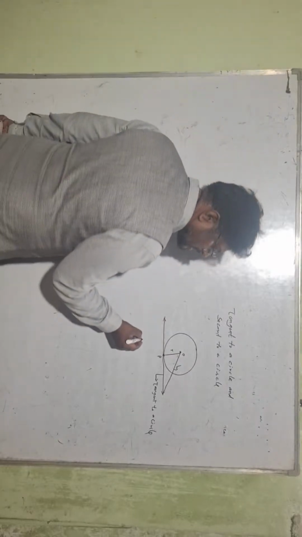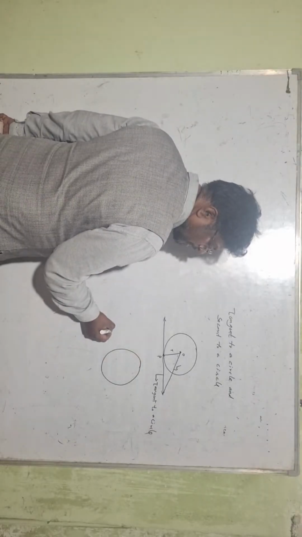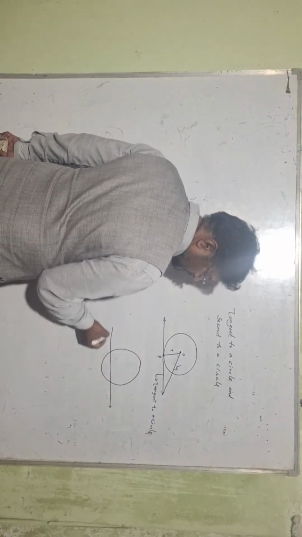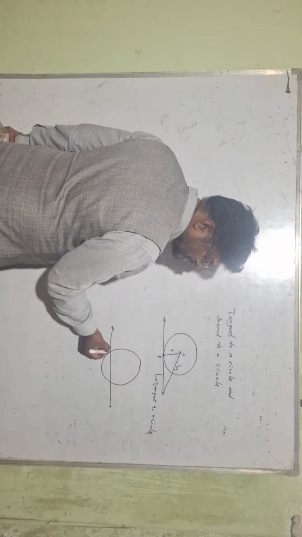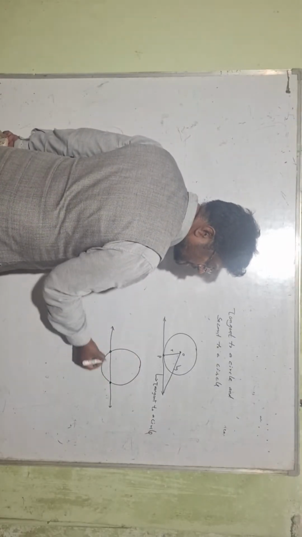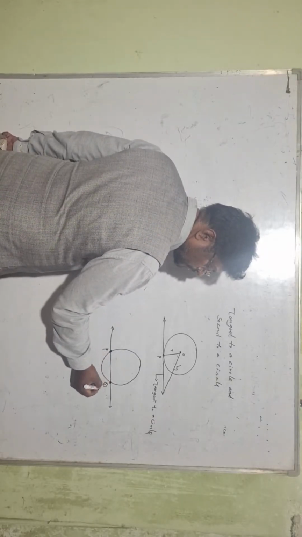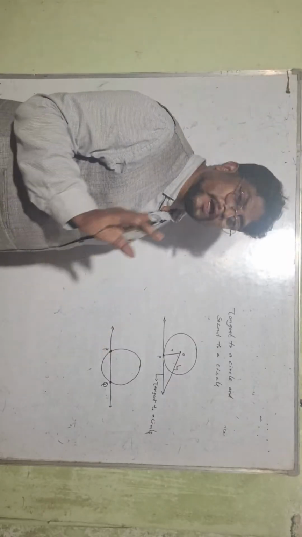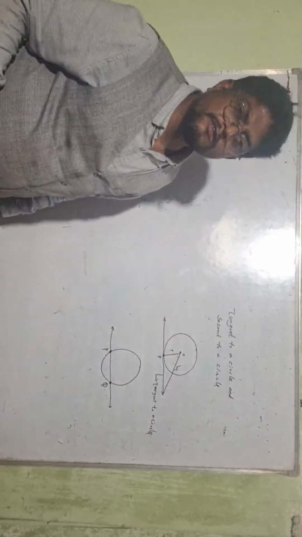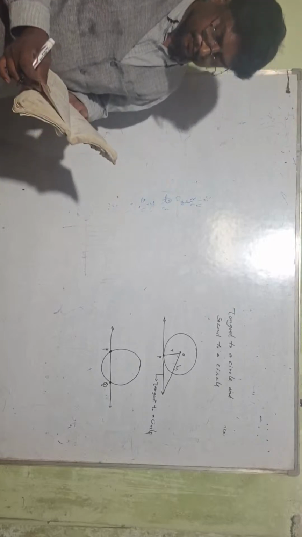Next we go to the secant to a circle. What is a secant to a circle? This is a circle, and a line passing through the circle, but this line intersects the circle at two distinct points, here point P and point Q. So any line which intersects the circle at two distinct points is said to be a secant to a circle.